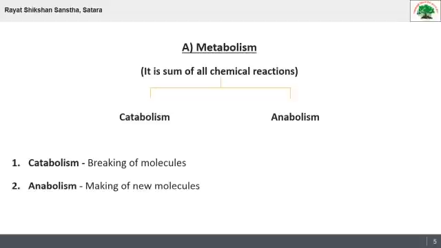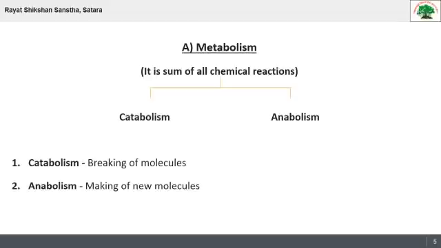Metabolism. A living being can take energy from its surroundings, but for survival it needs energy and many chemical molecules. This energy in the form of food is transformed to maintain metabolic processes, and for survival, for the requirement of energy, they perform metabolism.